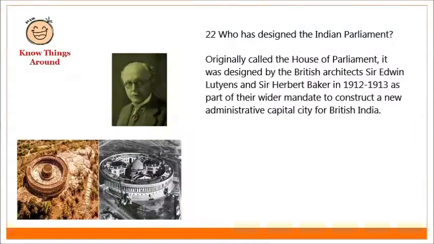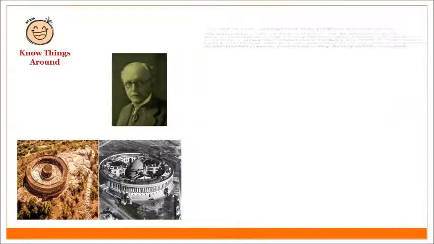Who has designed the Indian Parliament? Originally called the House of Parliament, it was designed by the British architects Sir Edwin Lutyens and Sir Herbert Baker in 1912 to 1913 as part of their wider mandate to construct a new administrative capital city for British India.